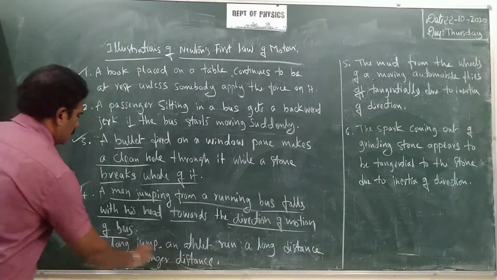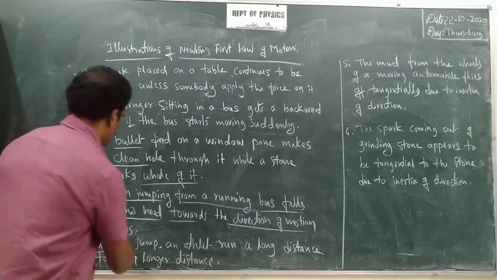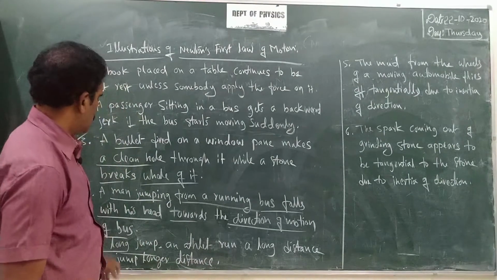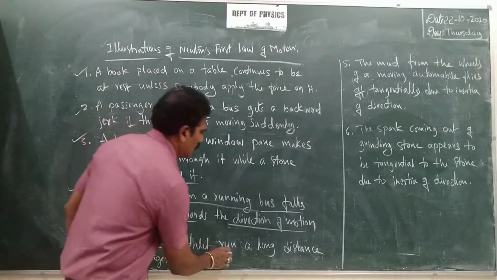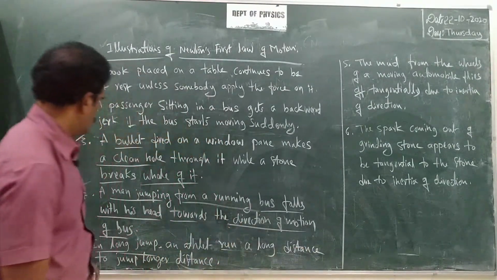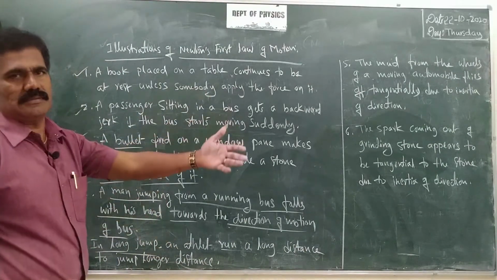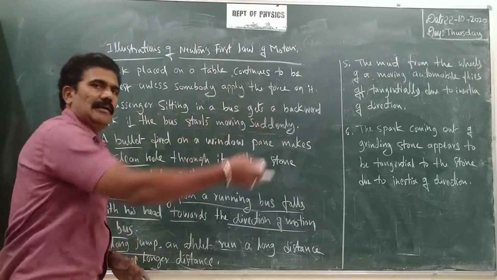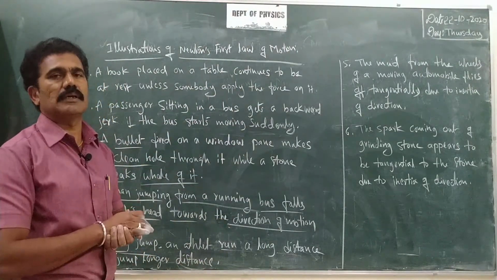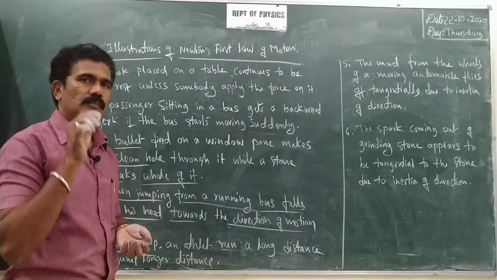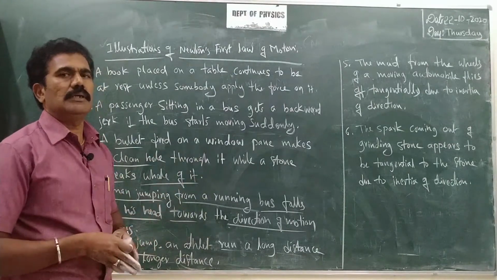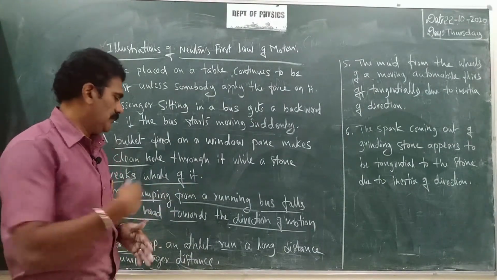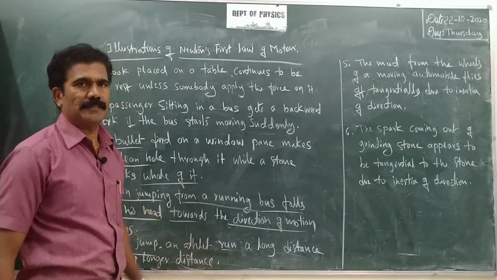Similarly, in the long jump, you know what the athletes do: an athlete runs a longer distance to jump a longer distance. He has to run some long distance and then he will get a longer jump. That is because of the inertia of motion. He is taking advantage of the inertia of motion to jump a longer distance. Clear?